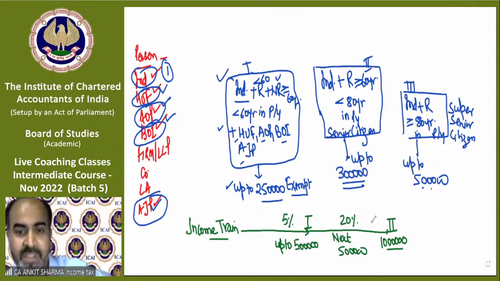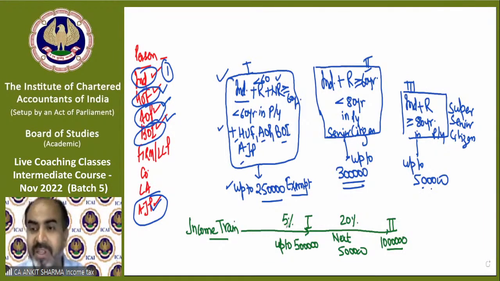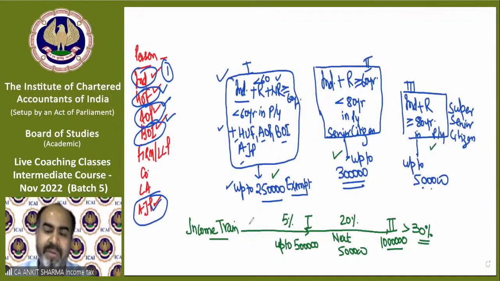So what I was discussing was the income train. If income is up to 5 lakh rupees, it is going to be taxable at the rate of 5%. If any income falls between 5 to 10 lakh, it is going to be taxable at the rate of 20%. And if any income exceeds 10 lakh rupees, then it is going to be taxable at the rate of 30%. And this concept is applicable for all the above categories. Now understand, if the question came for this category, then this category has 2,50,000 rupees exemption.